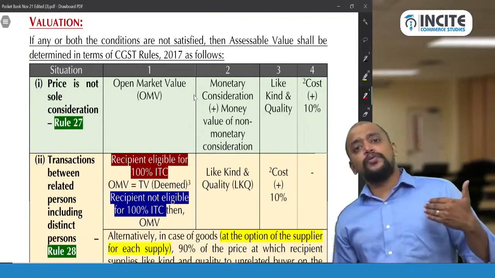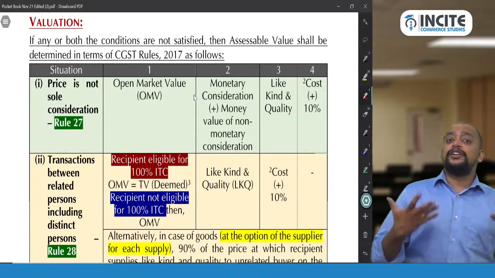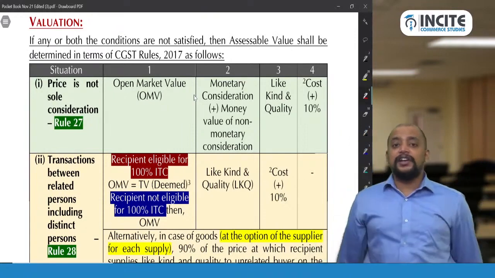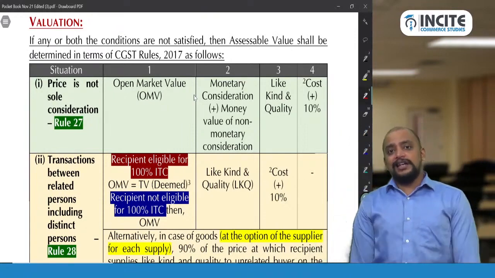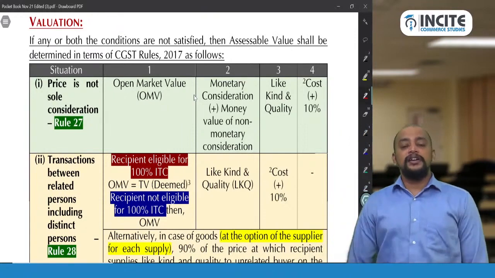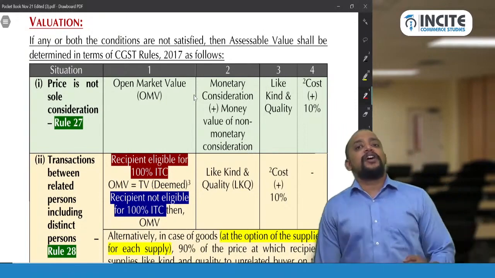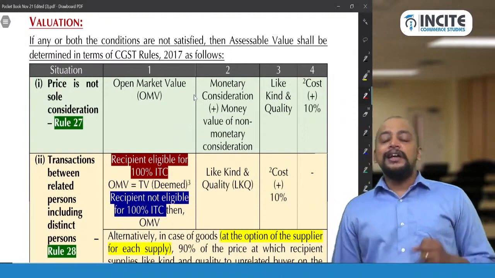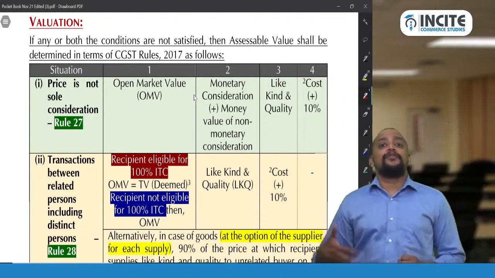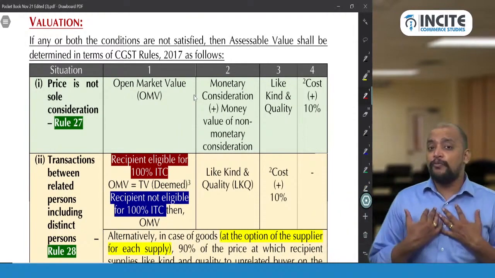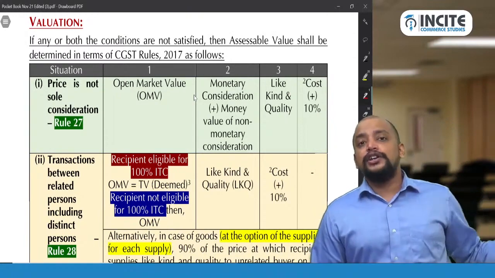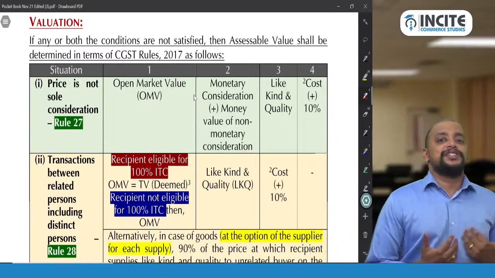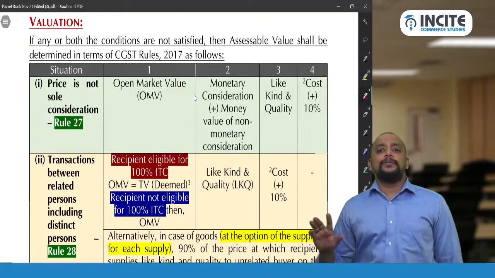Suppose if like kind and quality is also not ascertainable, it's a newly launched TV, so such kind of TV I have not sold, then in that case we will take cost plus 10%. What is the meaning of cost? In case of manufacturer, cost of production; in case of a trader, cost of acquisition; in case of a service provider, cost of providing the service plus 10%. I am what? Dealer. Dealer means trader, so I need to take the cost of purchase. What is the price at which I am purchasing? Plus 10% will be taken.